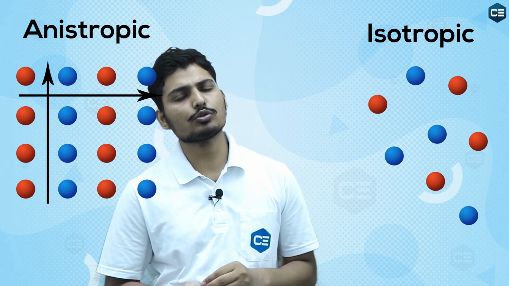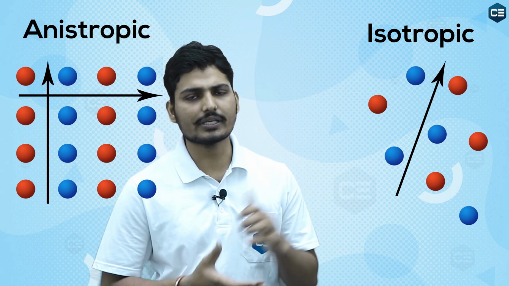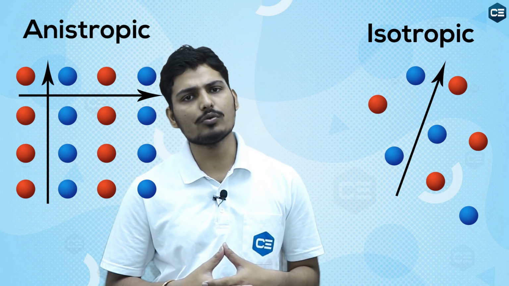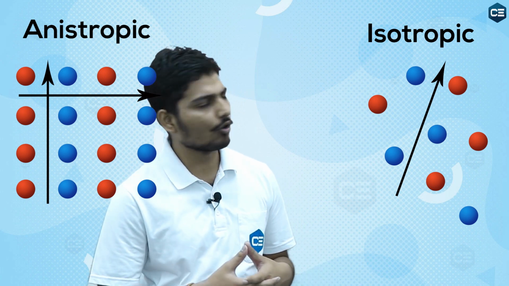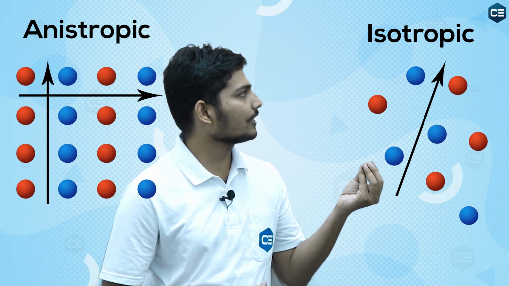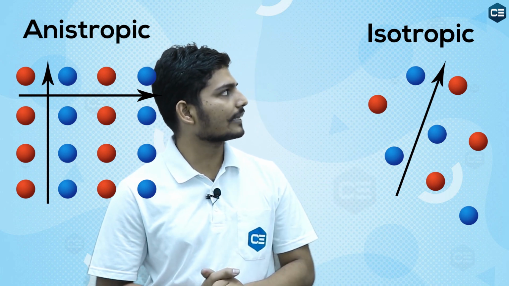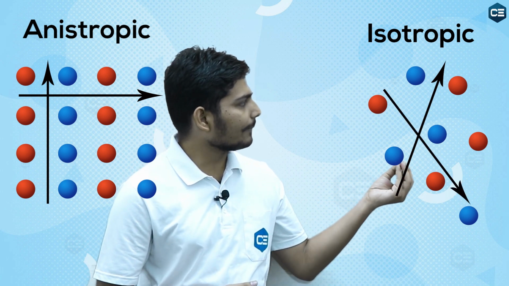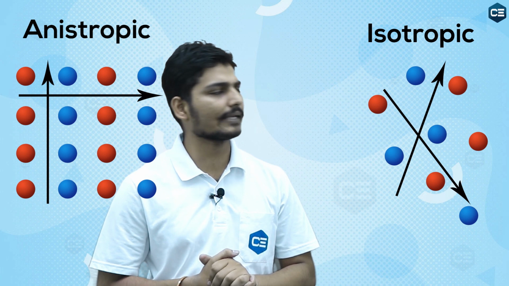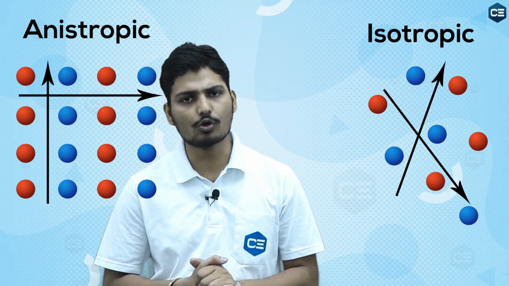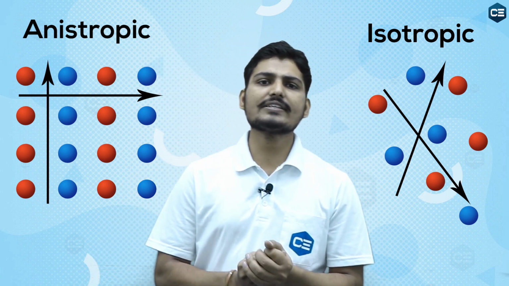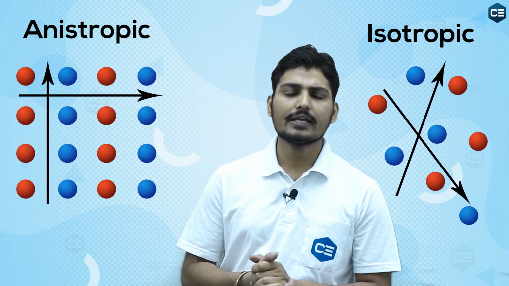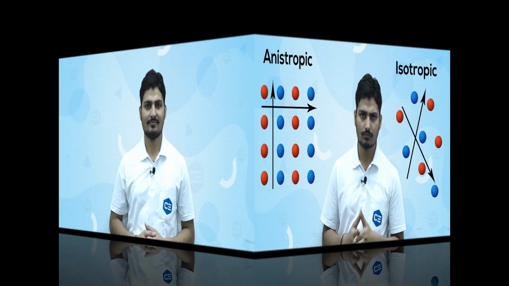If we go through any direction in the crystal, we find that the same type of atoms are around in every direction. If you go in one direction and see what type of atoms are there, and then go in another direction, you see approximately the same type of atoms available there. So in every direction the physical property measured, like electrical resistance or refractive index, gives you the same value.